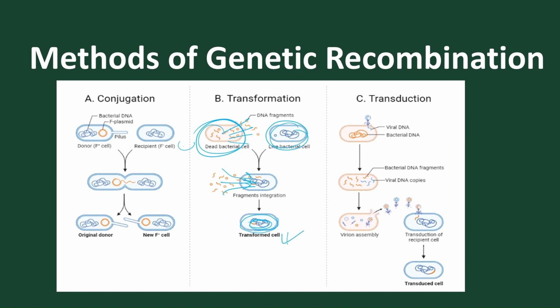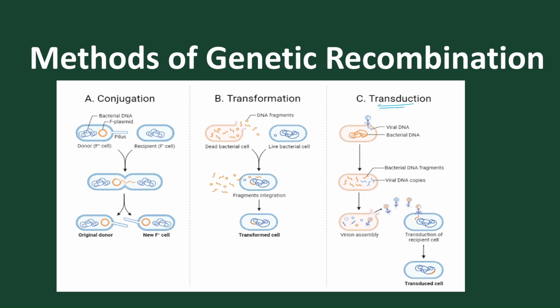This is one type of genetic recombination. Another form of genetic recombination is conjugation, where the donor cell transfers the DNA or genetic material into the recipient cell with the help of a tube called a conjugation tube. By this, the recipient cell converts into a donor form only by gene recombination.